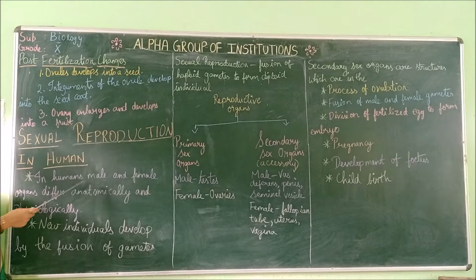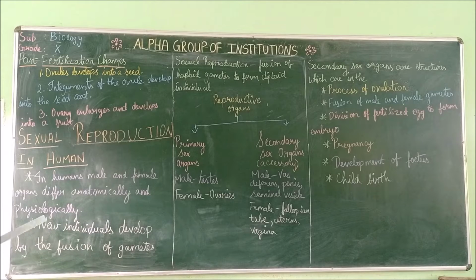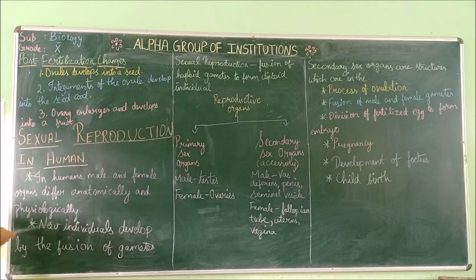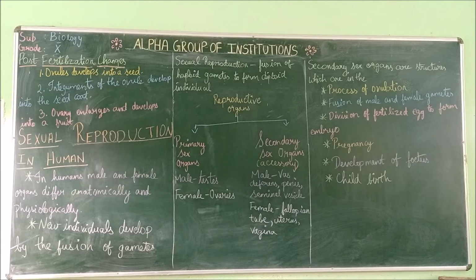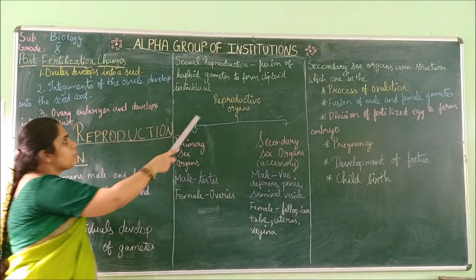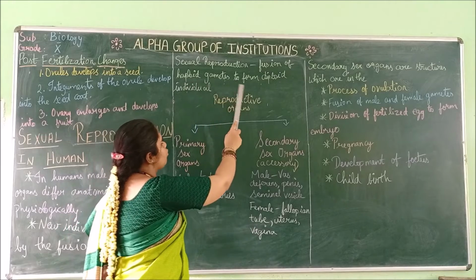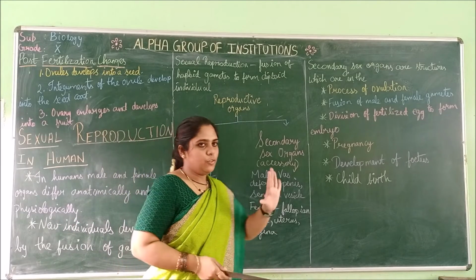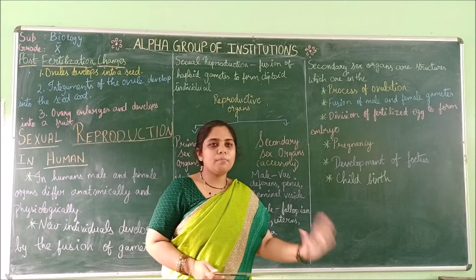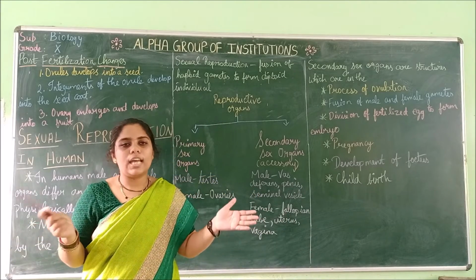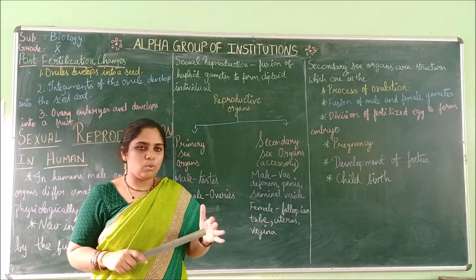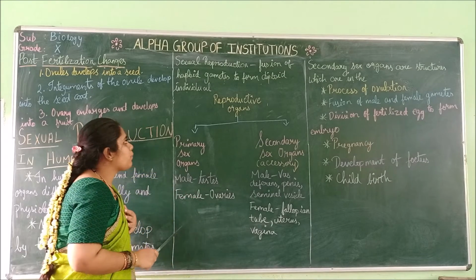So in humans, what happens? The male and female reproductive organs are different anatomically and physiologically. Internally also they are very different. Externally also they are very different. New individuals are being formed by the fusion of male and female gametes. The fusion of a haploid male gamete and a haploid female gamete forms a diploid individual. So that is called sexual reproduction.